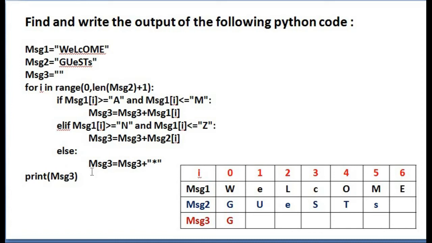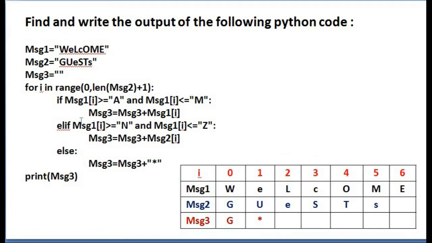What is there in else? MSG3 equal to MSG3 plus star. So what will be added with MSG3? Star. String concatenation. Then go for the next value for I. That is 2. See the value of MSG1 of I. It is capital letter L. Is it in between capital letter A and M?